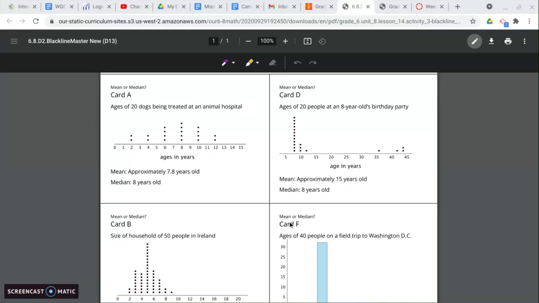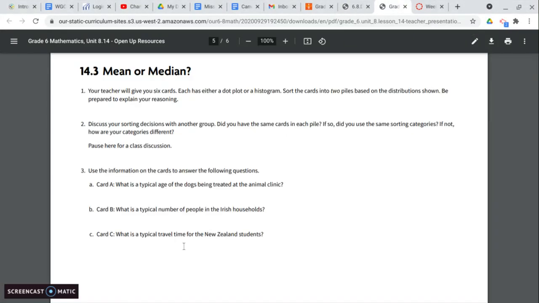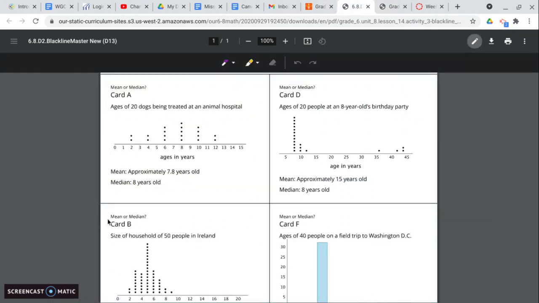Now, you guys don't see this in your books. So this is connected to this right here, mean or median. These are the 6 cards. So what we want to decide is which would we use, the mean or the median for this set of data? Well, this set of data is all very close together, so we could use the mean for it.